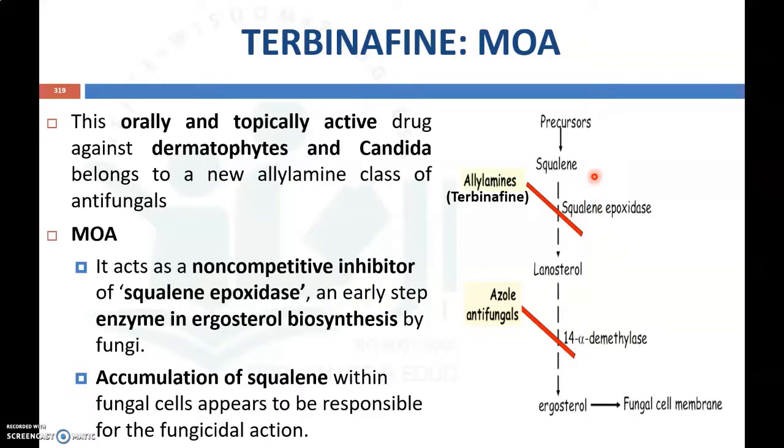Thereby it will inhibit the conversion of squalene to lanosterol, from which ergosterol is synthesized, so the total process is inhibited. So it can be used to treat fungal infection by inhibiting the cell wall synthesis of the fungus. That is the mechanism of action of terbinafine.